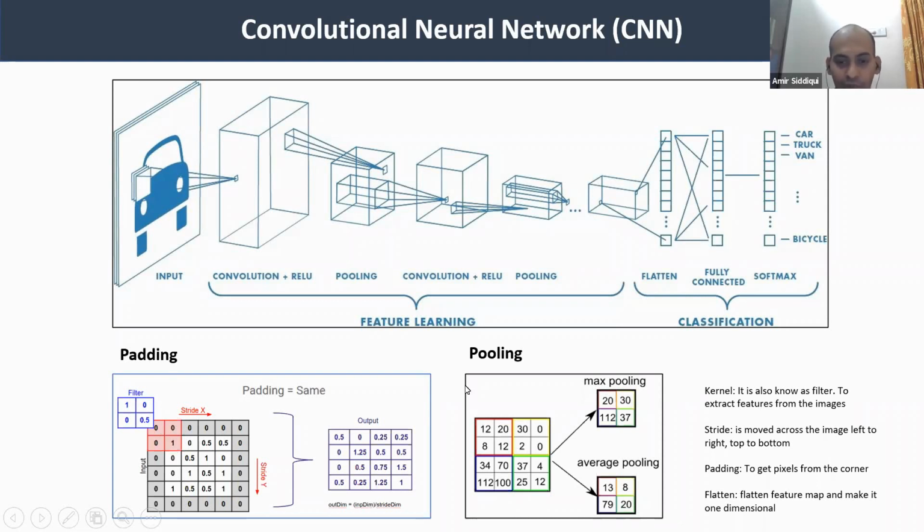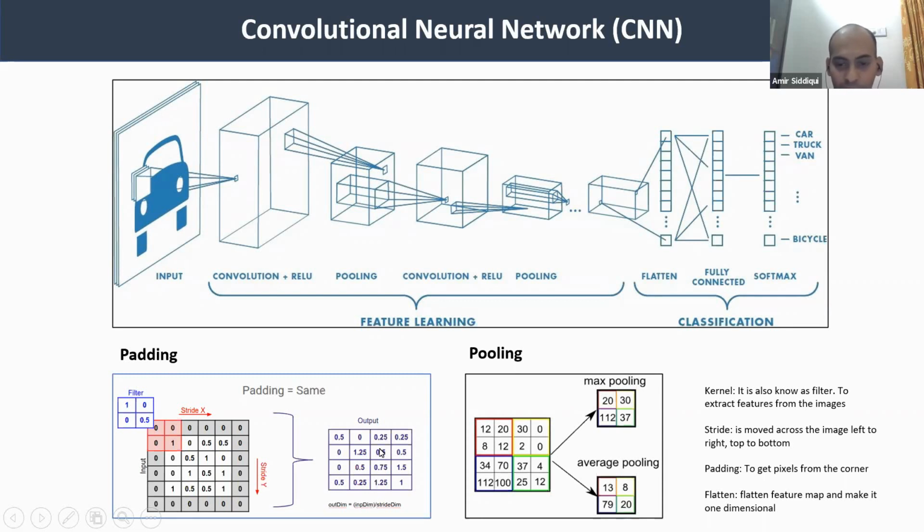Then we have this pooling. So what is stride? Whenever we move this filter across this matrix from left to right or from top to bottom, this is known as stride. Then we have pooling. After applying this padding, we get a matrix here. And once we get this matrix, we apply the pooling. Pooling is of 2 types. We have the max pooling and the average pooling.